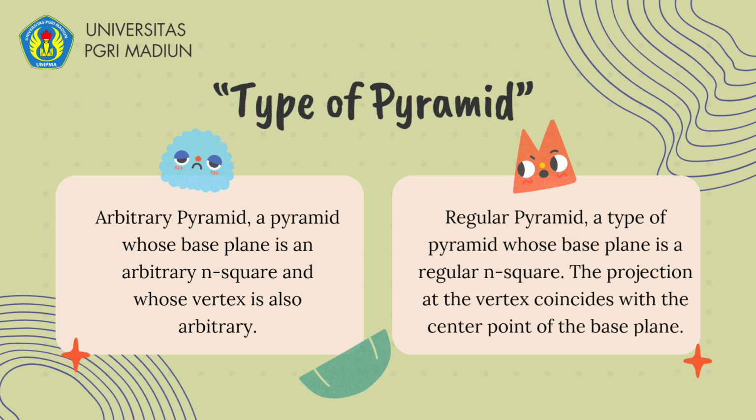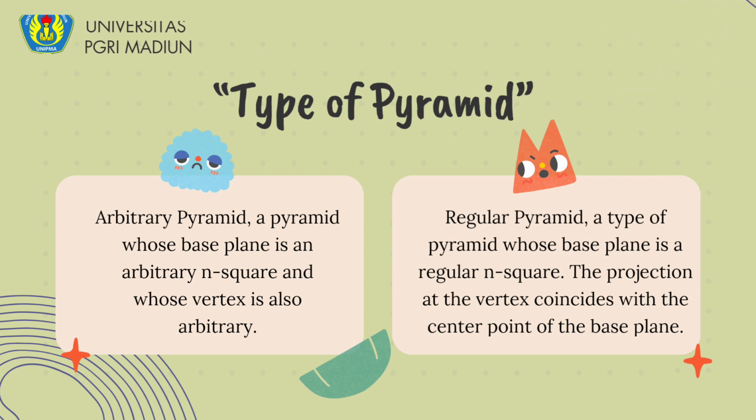The first, arbitrary pyramid. A pyramid whose base plane is arbitrary and square and whose vertex is also arbitrary. Next, regular pyramid. A type of pyramid whose base plane is regular and square. The projection of the vertex coincides with the center point of the base plane.